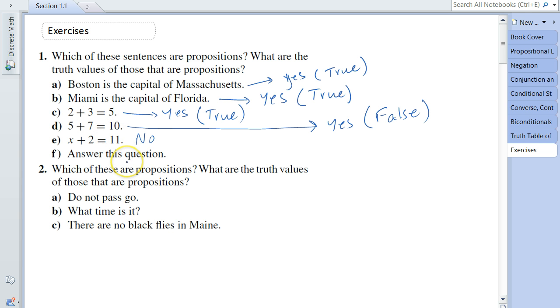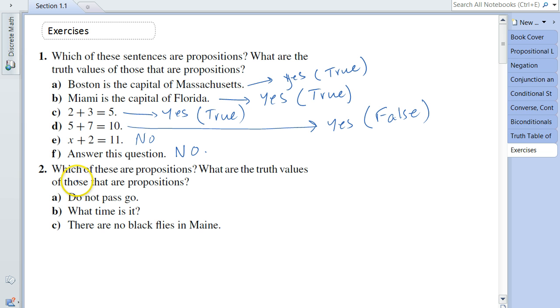Question F, the statement in question F is "Answer this question," and I'm sure you agree with me that the answer is no, because this is not stating any fact.